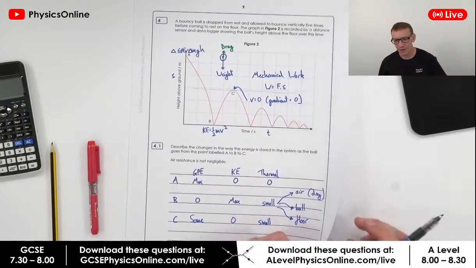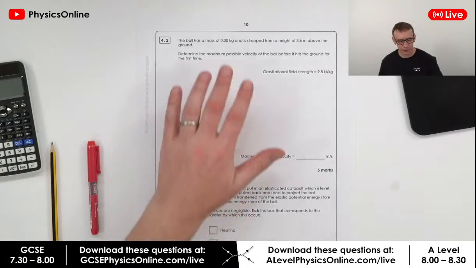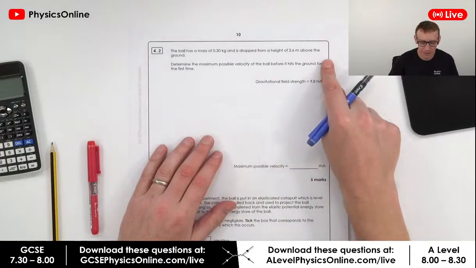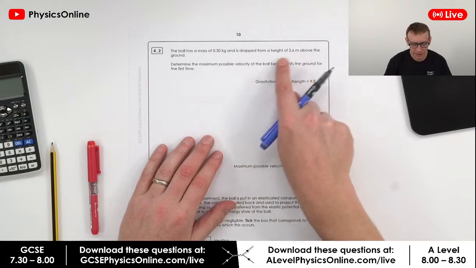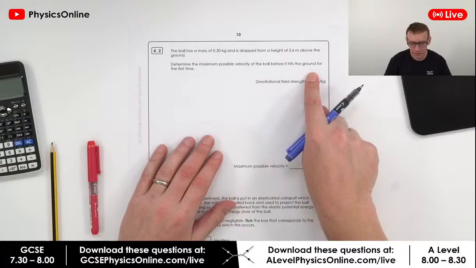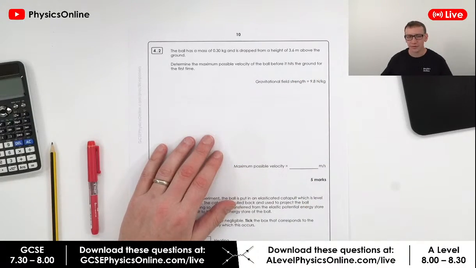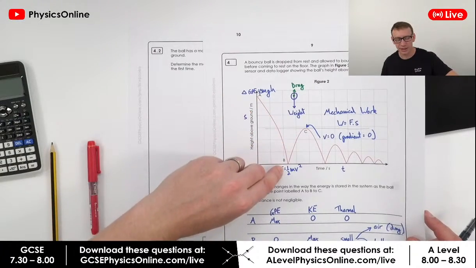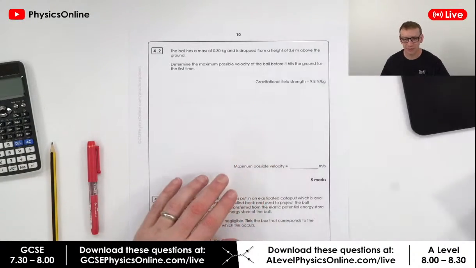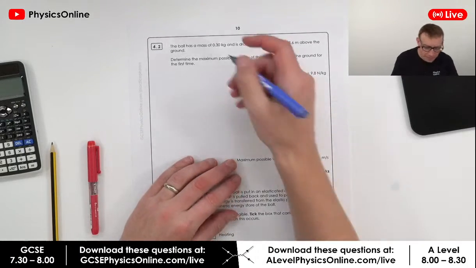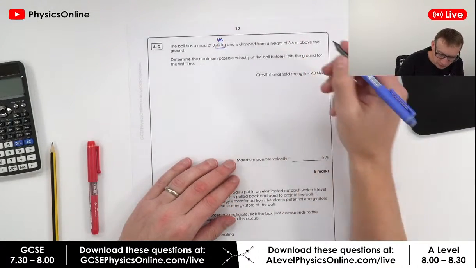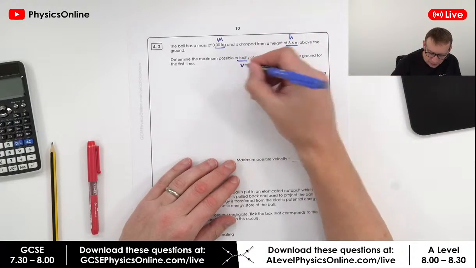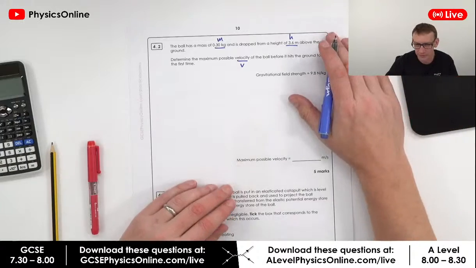Okay, so the first question about energy stores and transfers. We then have some data. This is what I said yesterday: when you see a question, read through the whole thing. We've got the mass of the ball, and it's dropped from this height. What's the maximum possible velocity of the ball before it hits the ground for the first time? If we can work out the gravitational potential energy here, and we assume that's all transferred to kinetic energy, what's going to be the speed as it hits the ground? So we've got a mass, we've got the height, and we want to know the velocity v of the ball before it hits the ground for the first time.